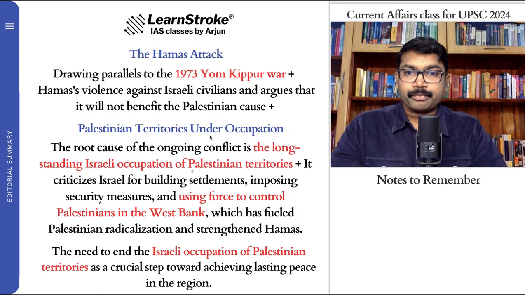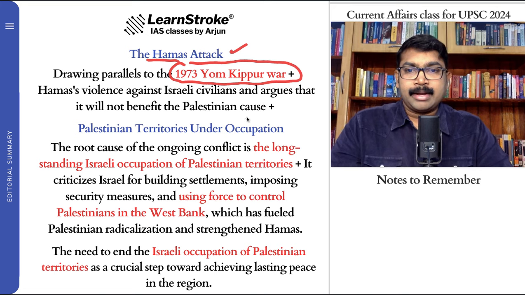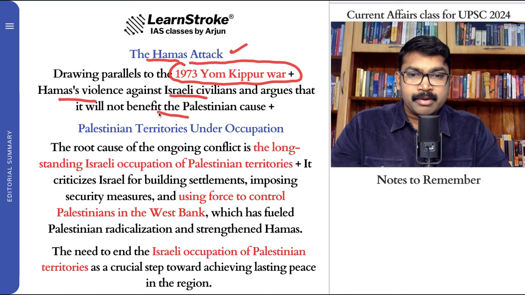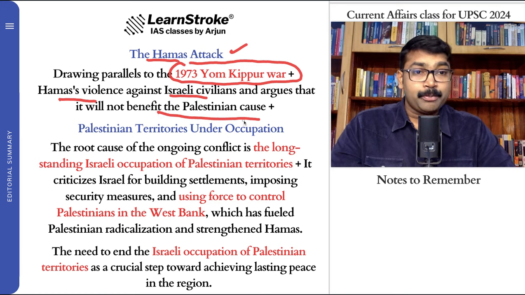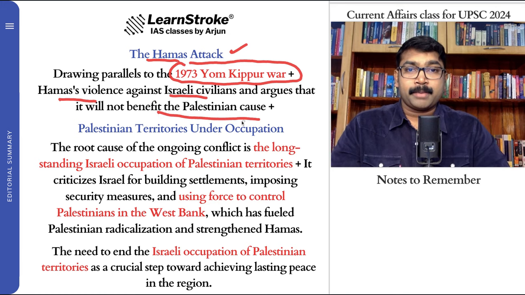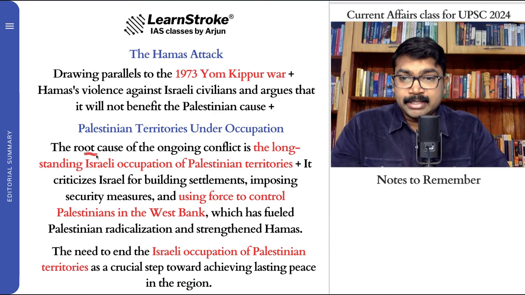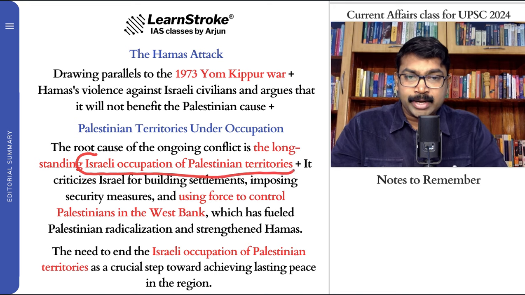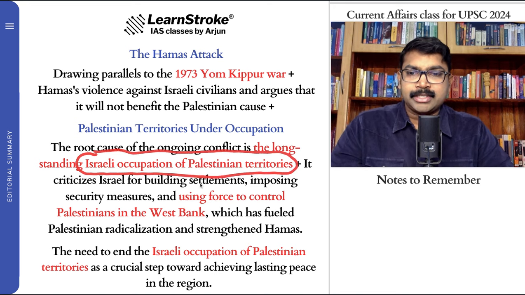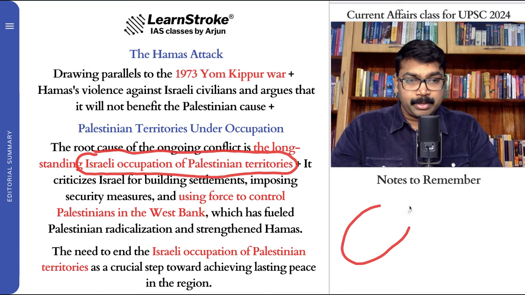And the Hamas attack. Know what Hamas is. The Hamas attack is being drawn as a parallel to the Yom Kippur War in 1973. Everybody says that Hamas violence is not going to benefit Israeli civilians, nor the Palestinian people. It is not going to benefit anybody. That is the key point they are trying to make. The root cause of the ongoing conflict is said to be the Israeli occupation of Palestinian territory. The all-time issue is that Israel is trying to occupy the regions of the Palestinian people. This is Palestine, and Israel is always trying to occupy these regions.